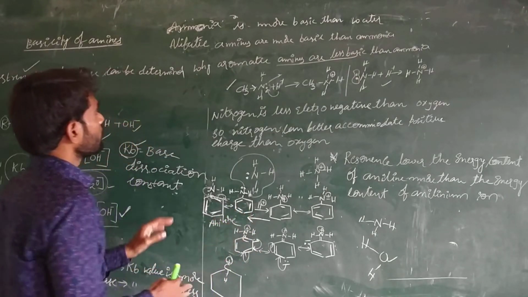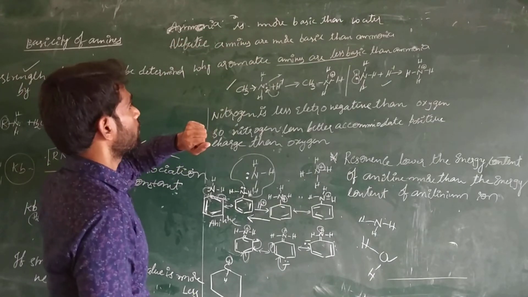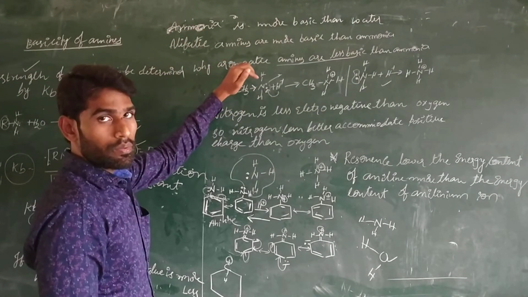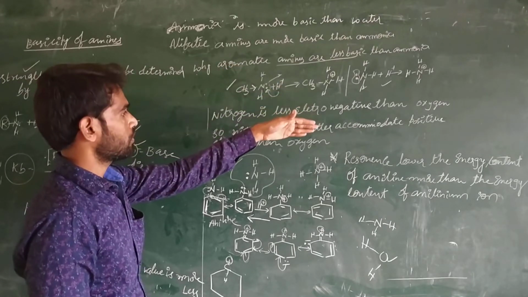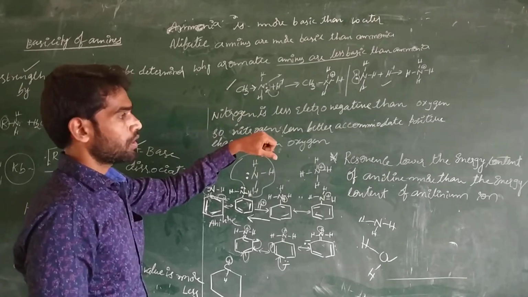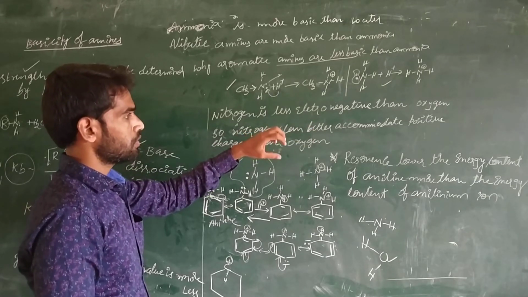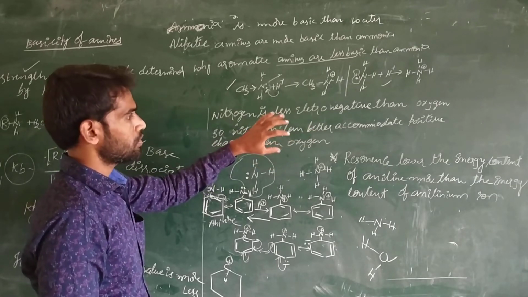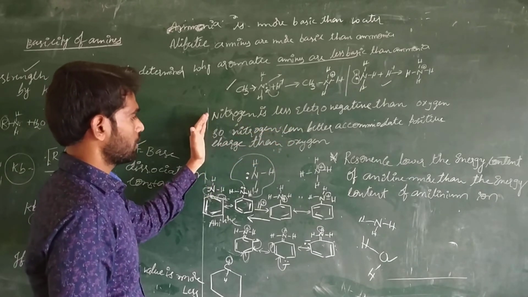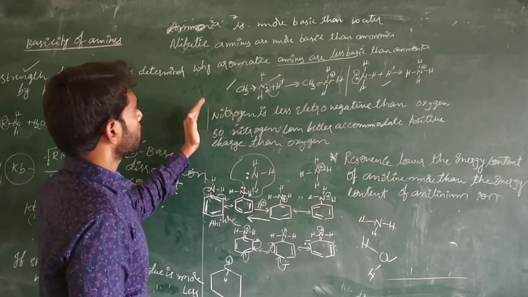Anyway, these are the reasons why ammonia is more basic than water. In case of ammonia, nitrogen is less electronegative compared to the oxygen atom. If it is less electronegative, it can better accommodate the positive charge, and better accommodating is nothing but better accepting the proton. Oxygen is more electronegative, it does not accept the H plus ion, and it is less basic. So that's why water is less basic than ammonia.